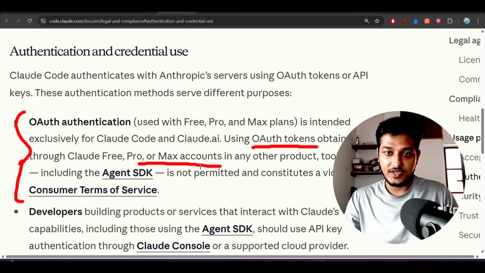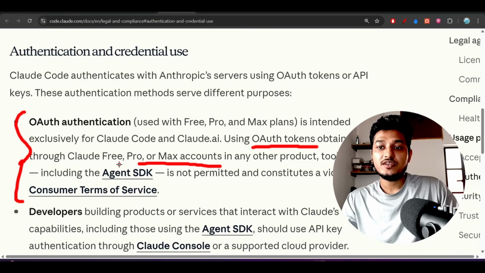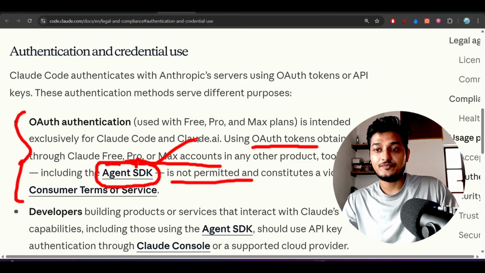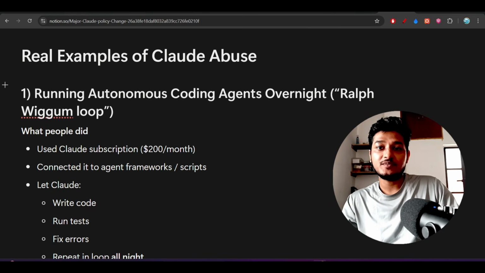Only via API. Okay, and also if you are using this Pro and Max subscription through the Agent SDK, then also it is not permitted. And this Agent SDK is their official Agent SDK, and they are not allowing the Pro and Max subscription inside this Agent SDK also.